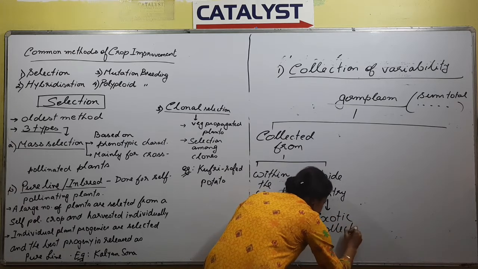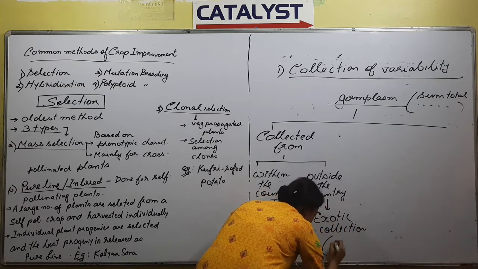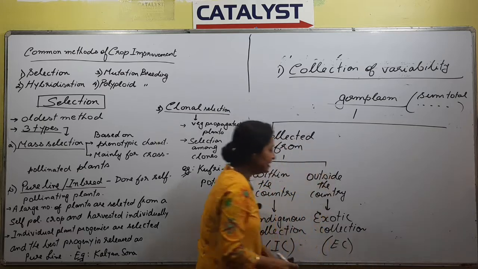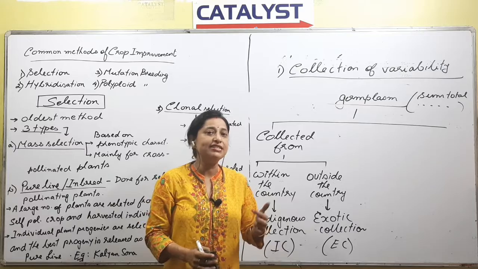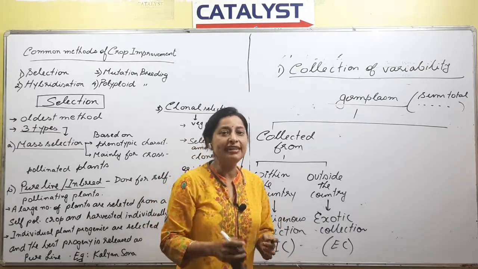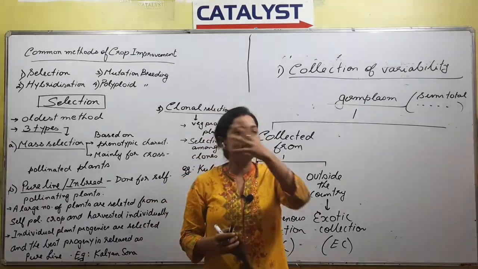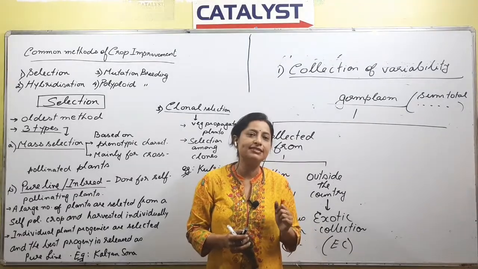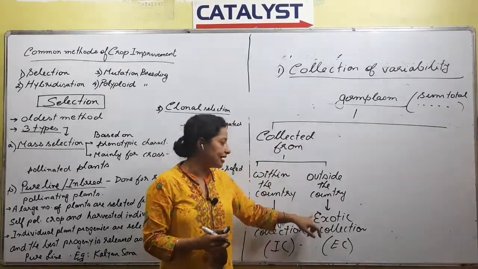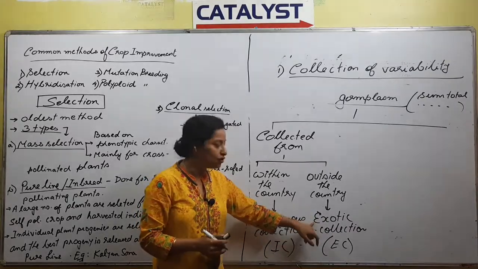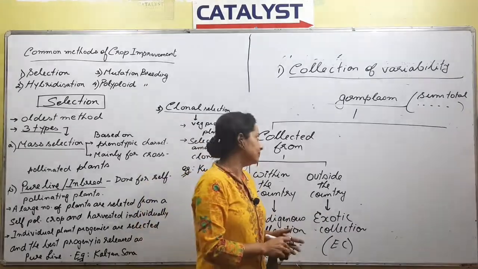Exotic collection, and that is called EC. So what you need to remember is the difference between indigenous and exotic. If you collect within India, that is called indigenous. If from different countries outside India, then we say exotic. So you have to remember the meaning of exotic.